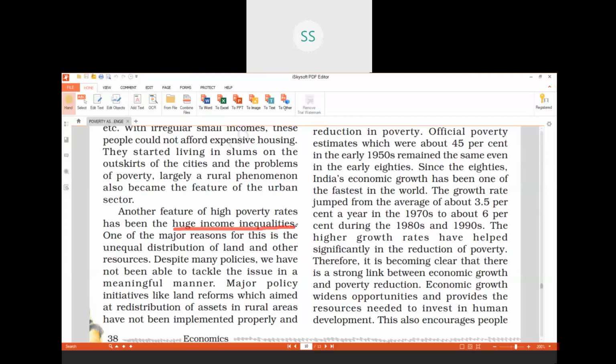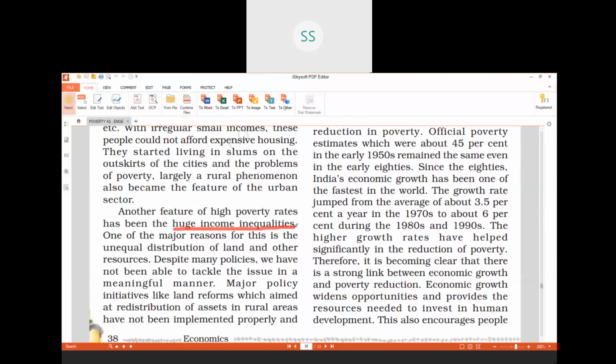Some people have a large amount of resources, whether it is a big house, water resources, all other resources they have in abundance. But in some regions, some people do not have even proper drinking water. That is what is called unequal distribution of resources, which has led to huge income inequalities.